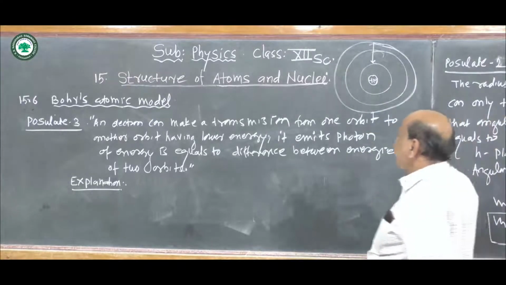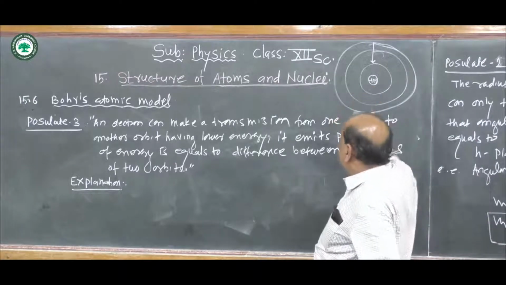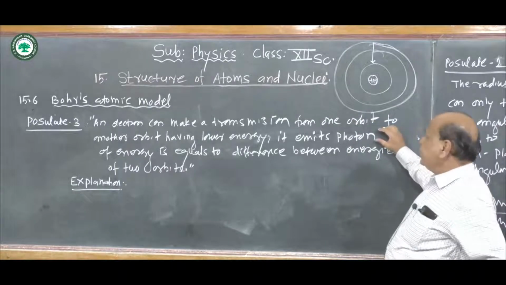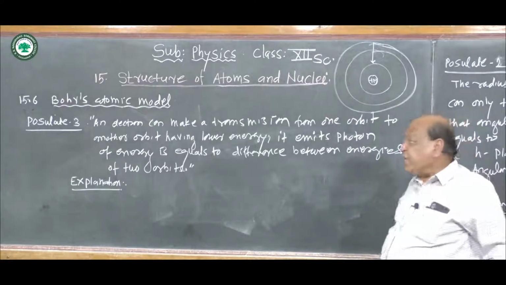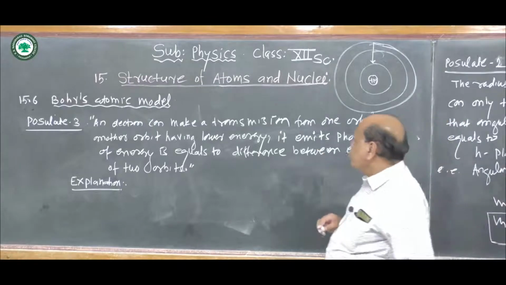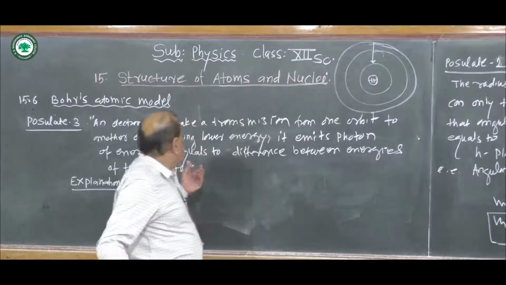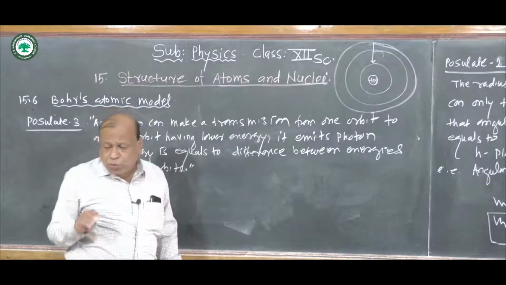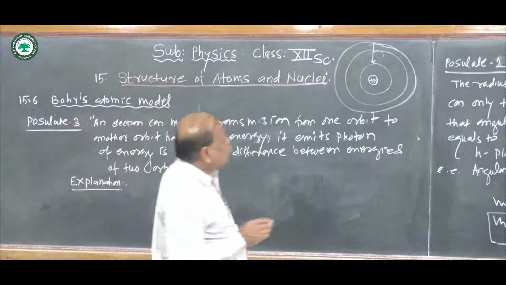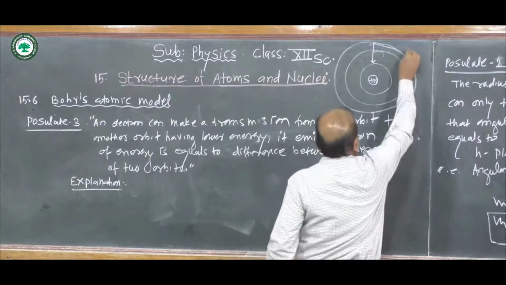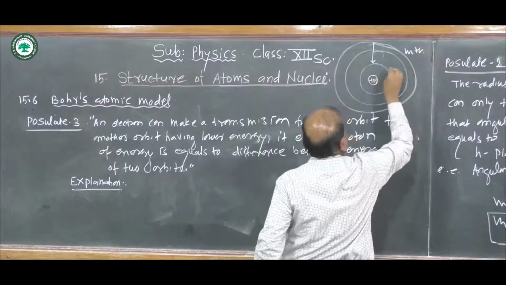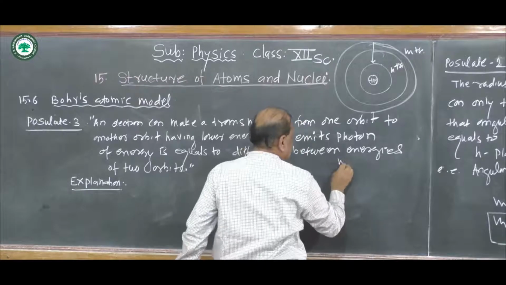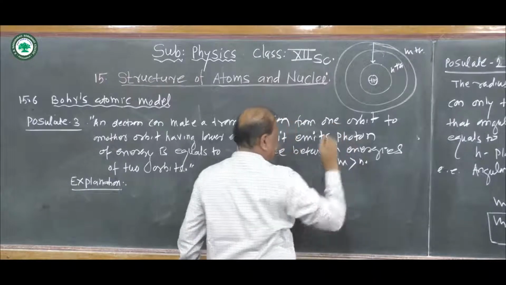At that time it emits a photon of energy which is equal to the difference between the energies of the two orbits. Suppose the outer one is the mth orbit and the inner one is the nth orbit, which means that m is greater than n.